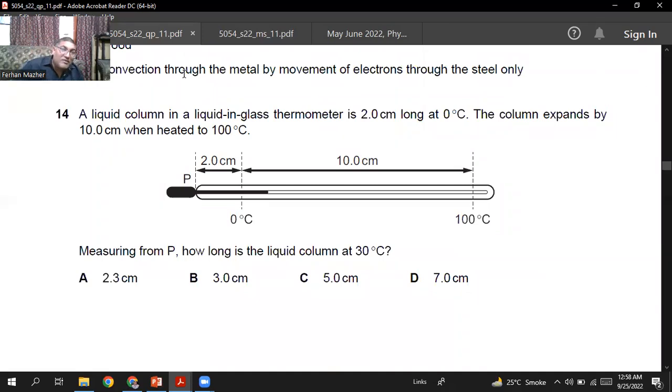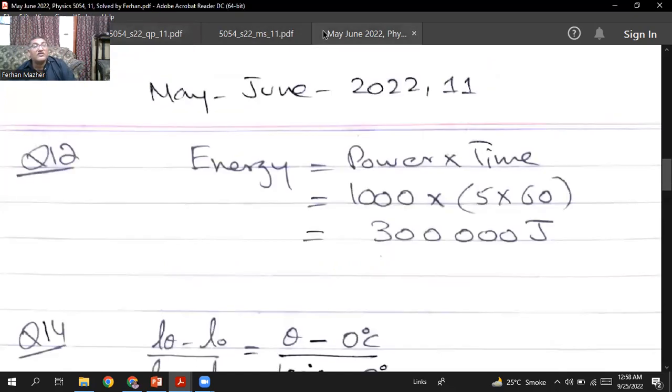A liquid column in a liquid in glass thermometer is 2 centimeter long at 0 degrees centigrade. The column expands by 10 centimeter when heated to 100 degrees centigrade. Measuring from the P, how long is the liquid column at 30 degrees centigrade? Very easy question. So let me show you my solution.